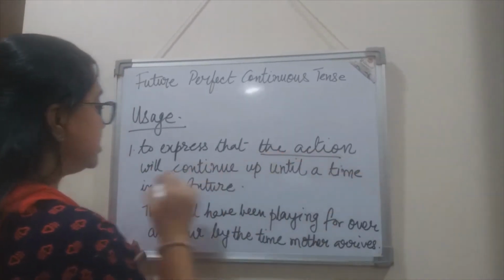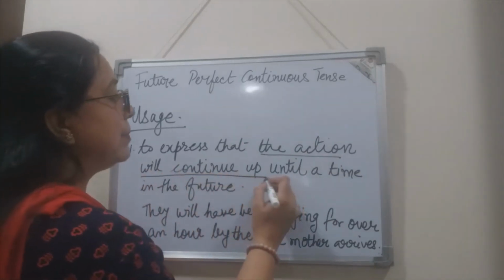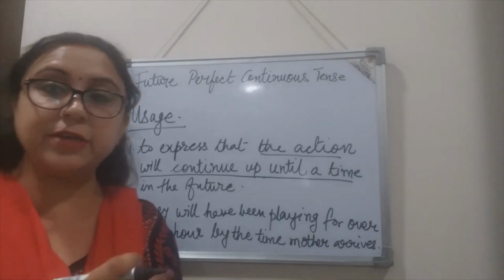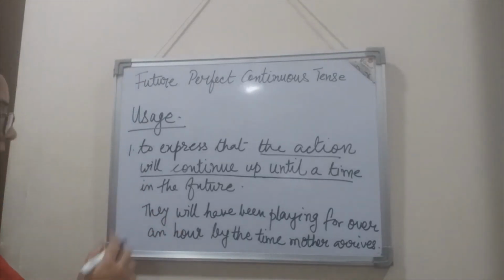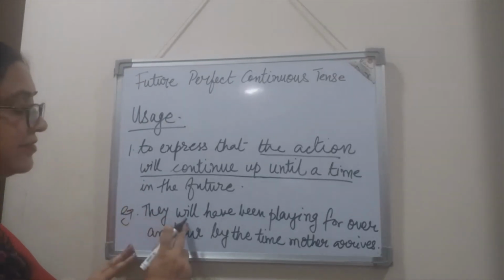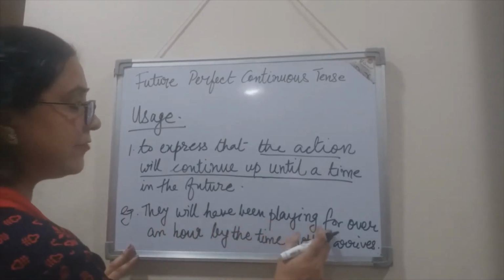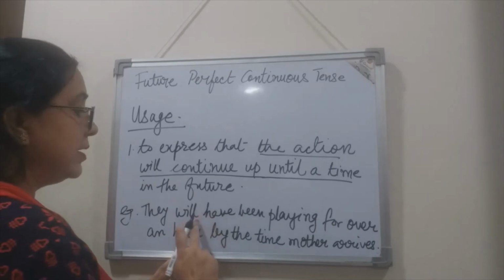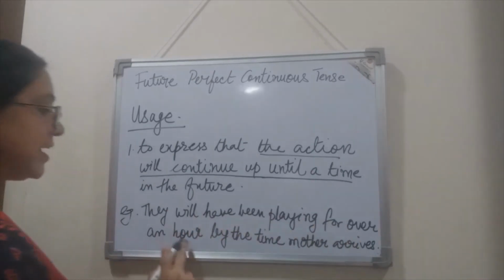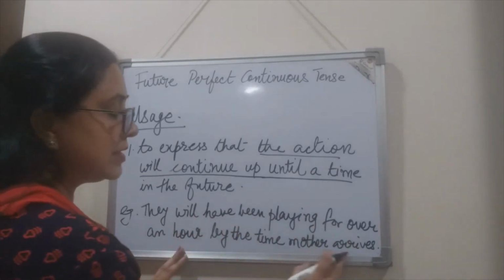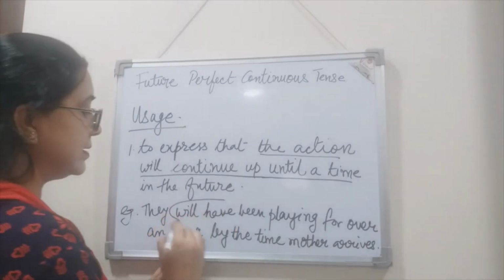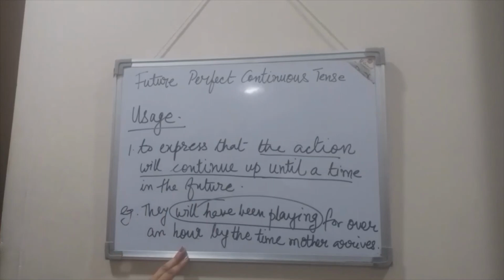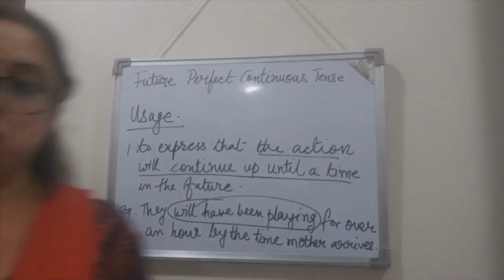That the action will continue up until a time in the future, referring to the future time. For example, they will have been playing for over an hour. So it's referring to the future time. Will have been playing for over an hour by the time mother arrives. So here the future perfect continuous tense form has been used, right?